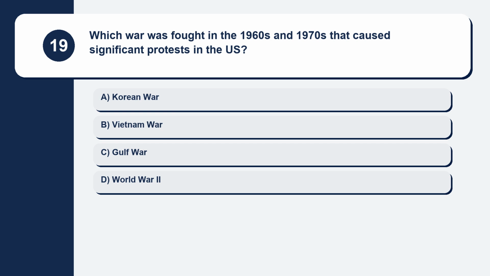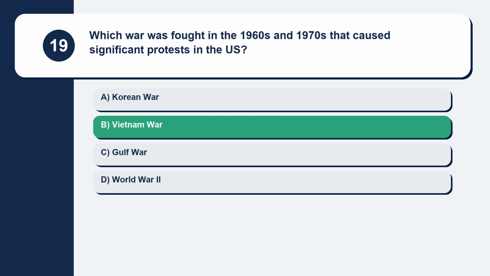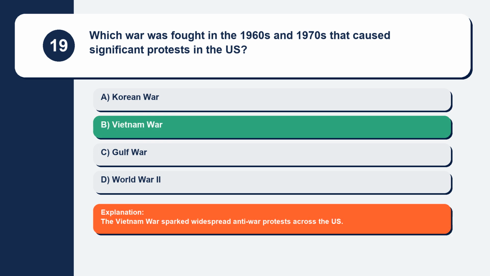Question 19. Which war was fought in the 1960s and 1970s that caused significant protests in the U.S.? Korean War, Vietnam War, Gulf War, World War II. The Vietnam War sparked widespread anti-war protests across the U.S.